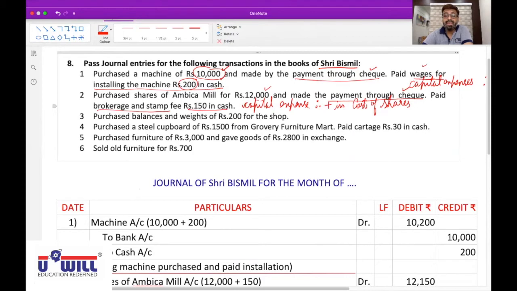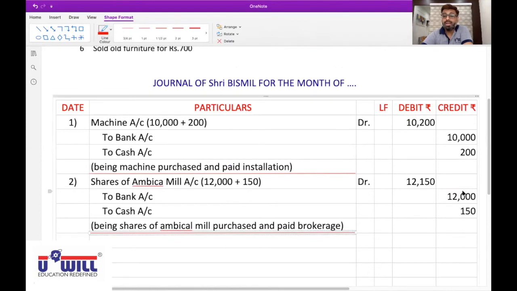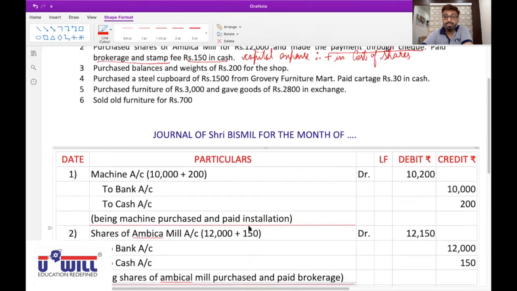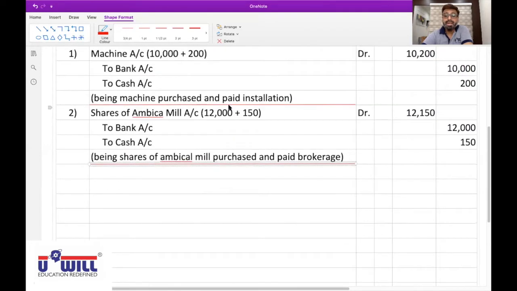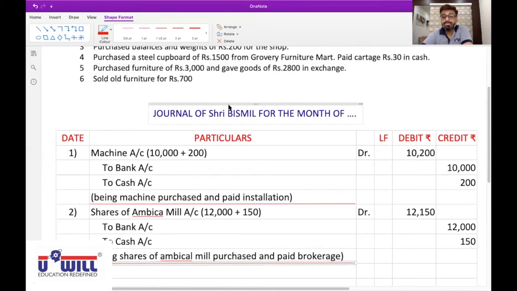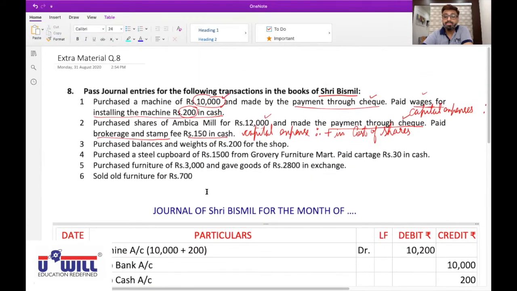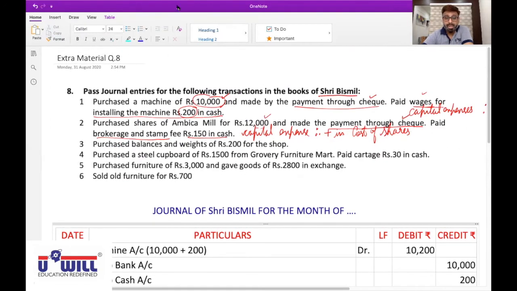Credit the giver. Therefore, to bank account 12,000. And brokerage 150 we pay in cash. So repeat, cash goes out. Credit what goes out. Therefore, to cash account 150. Are you all clear with this? Yes, sir. Now, listen carefully.